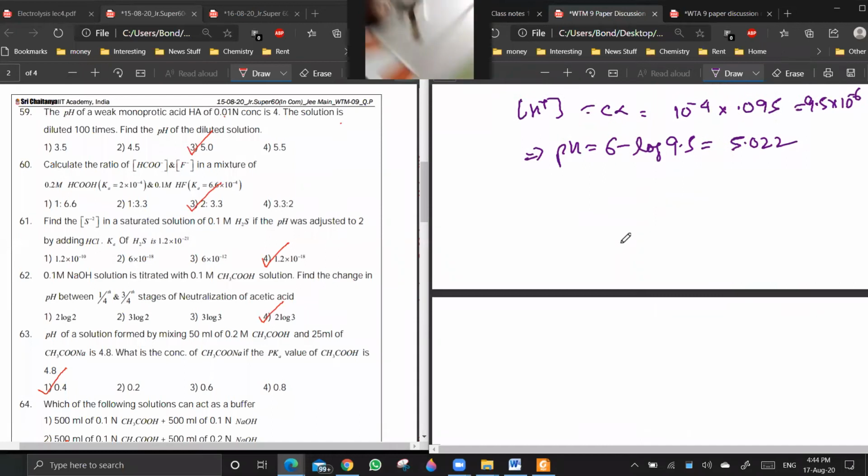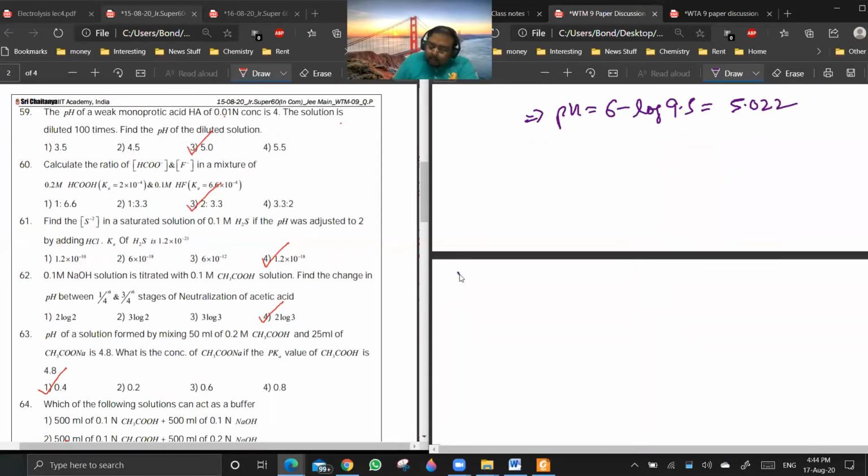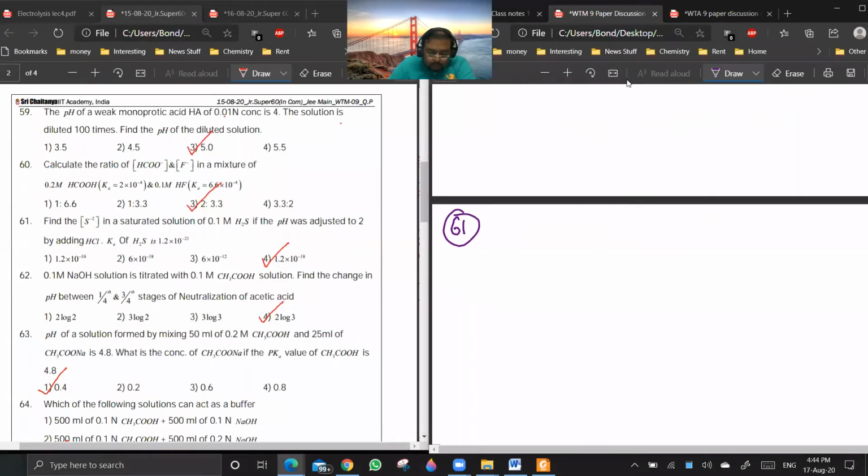Okay, one by one. Now, when you're talking 61, find the sulfide ion concentration in a saturated solution of 0.1 molar H2S, where the pH was adjusted to 2 by adding HCl.